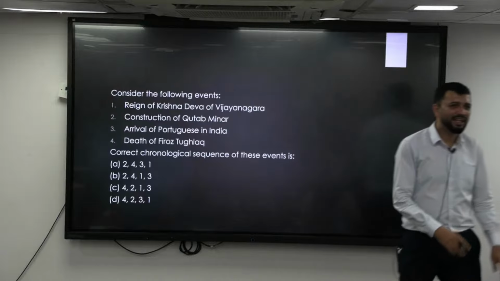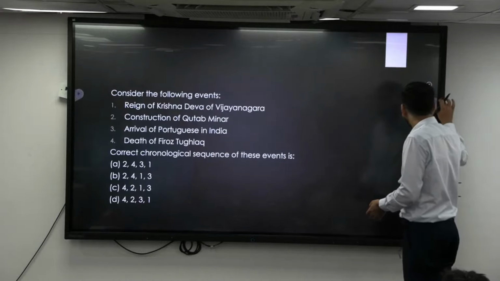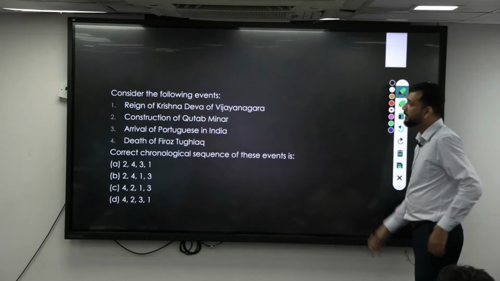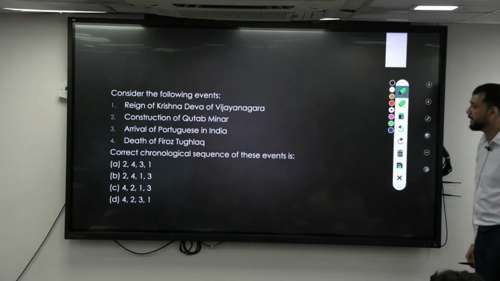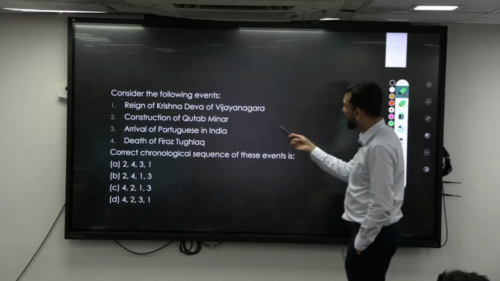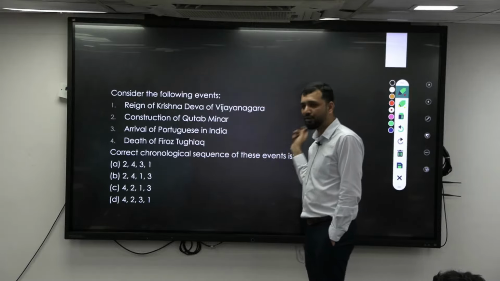Okay. Miscellaneous, whatever I cannot put into other things. Now we will go a little fast because all of the medieval India is done now. Right. This is basically chronological order you have to write. Now with your basic understanding only you have to tell. Qutub Minar, reign of Krishna Devaraya of Vijayanagar, arrival of Portuguese in India, death of Firoz Shah Tughlaq.